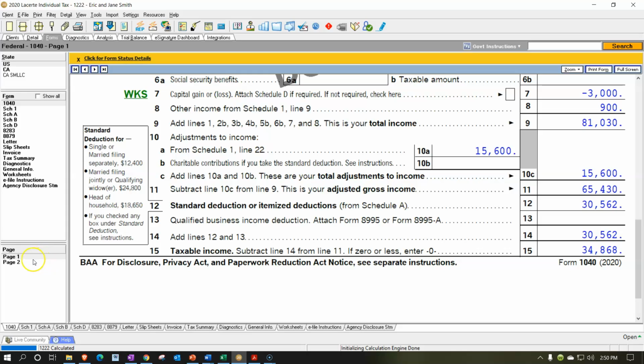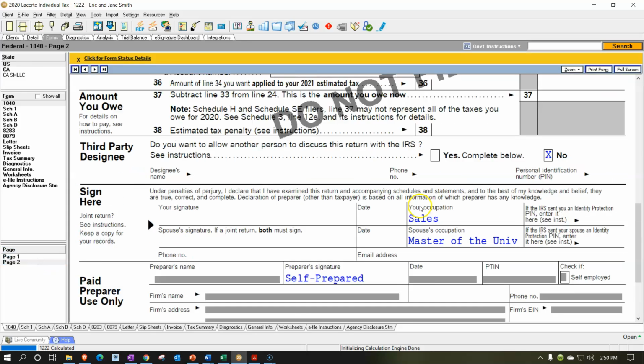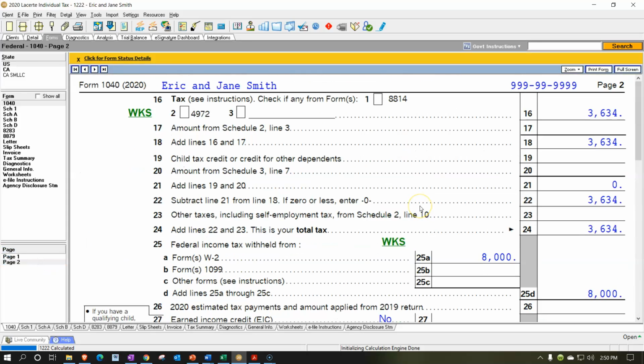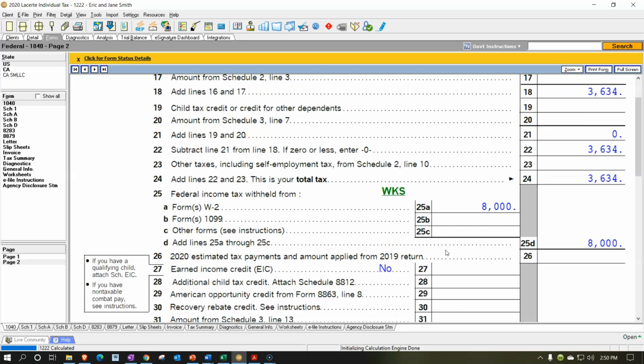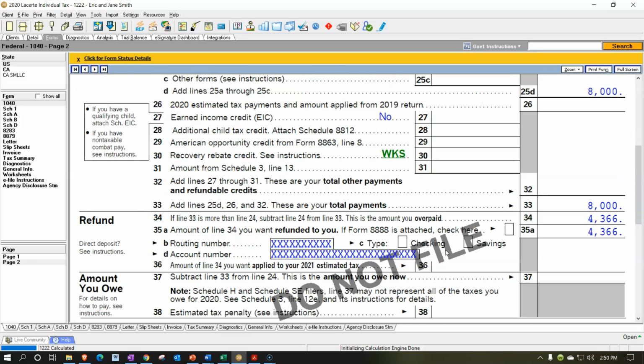That then is what we're going to calculate the tax on, depending on the software to do so generally. Tax software calculating $3,634 on it. Then we have the withholdings from the W-2s that were paid in, $8,000, to get to the amount of overpayment at this time, $4,366.